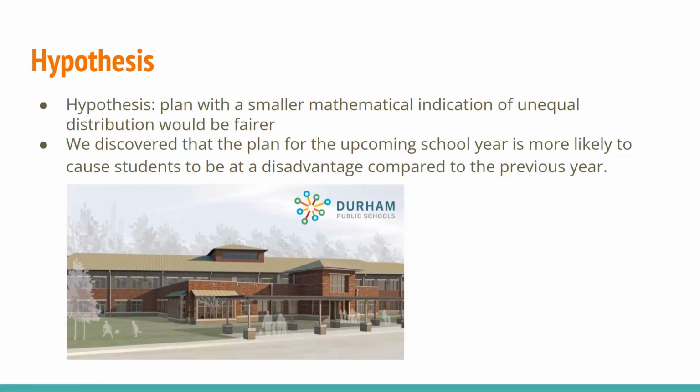After thoroughly researching and putting together data based on chi-squared values from the current 2023 through 2024 plan and the new 2024 through 2025 plan, we discovered something interesting. While conducting our research, we discovered that the plan for the 2024 through 2025 school year will be more likely to place students at a disadvantage educationally compared to the current academic school plan.